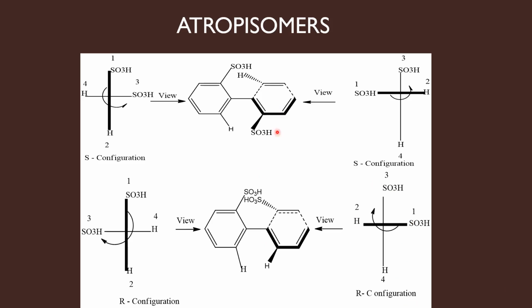So the enantiomers have opposite configuration. If this molecule has S configuration, its enantiomer, its mirror image, will have the opposite configuration R. So these two are the biphenyls which cannot be interconverted by rotation about the carbon-carbon single bond. Although there is a carbon-carbon single bond, free rotation is prevented due to steric repulsion here. Therefore, this kind of enantiomers are called atropisomers, and the enantiomers have opposite configuration.